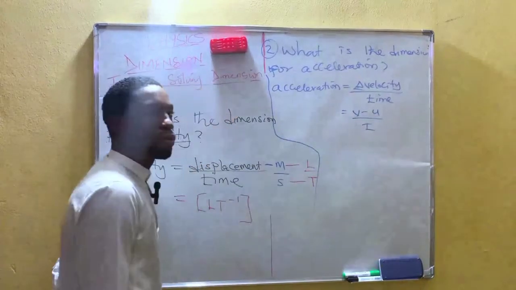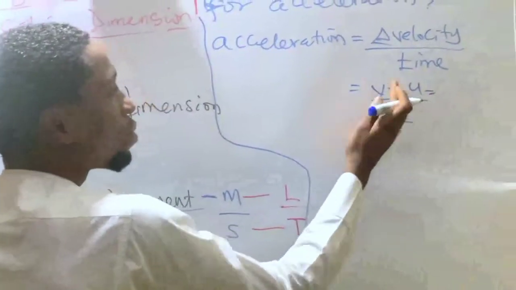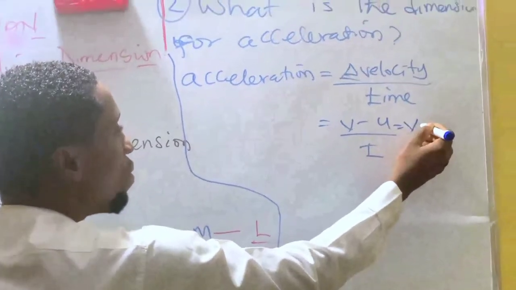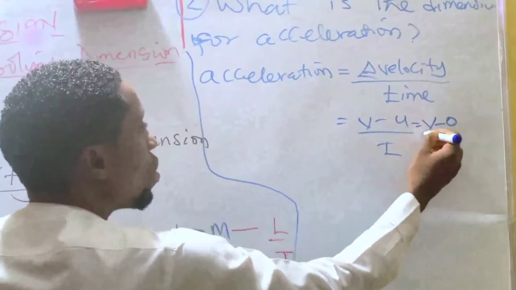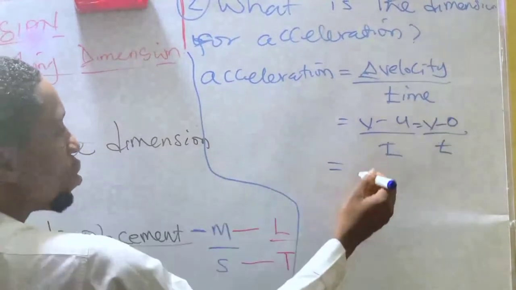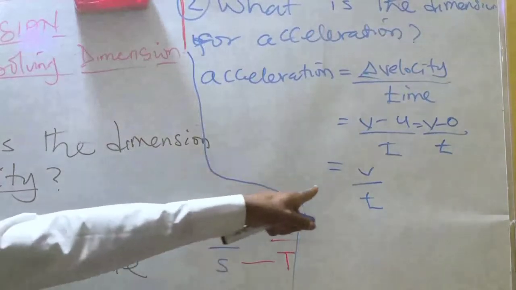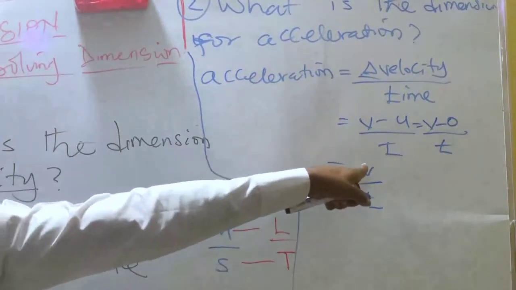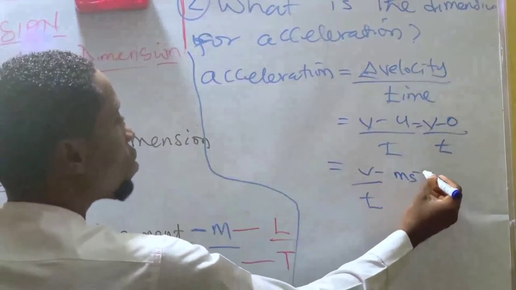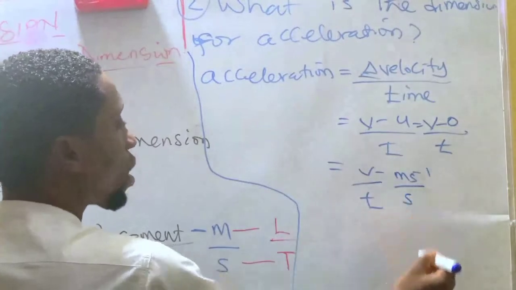Time. Now, if the initial velocity is 0, it means that you have the final velocity minus 0 over time. Then v minus 0 is v all over time. Now, velocity is measured in what? Meter per second. Time is measured in what? Seconds.